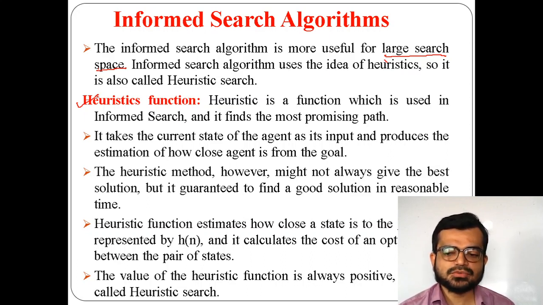For example, if there are 4 options from the current state to the next state, it will select the state that is much closer, with less distance. I will give you an example also. In that way it works and tries to find the goal state. This method might not give the best solution, but it guarantees a good solution in a reasonable amount of time.